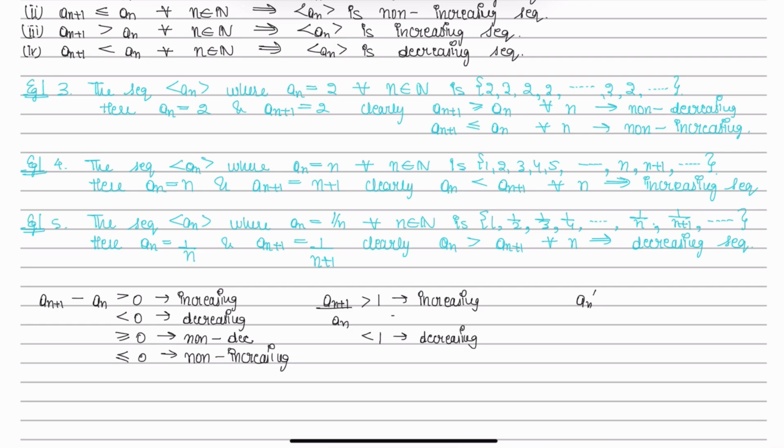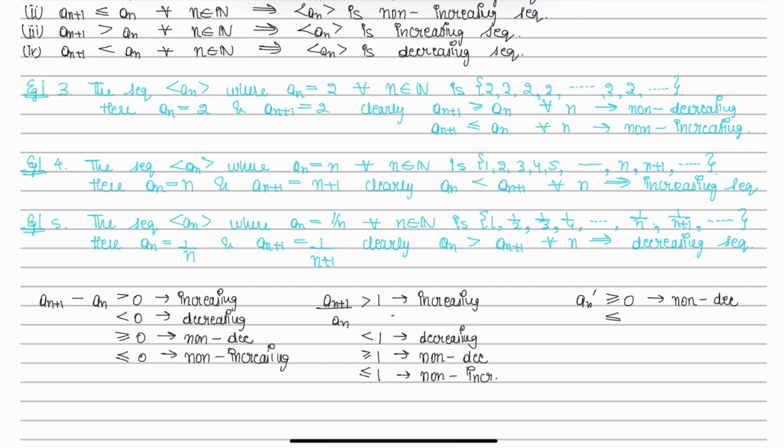And if we found the inequality here, then it is non-decreasing and non-increasing. So is the case with derivative. If we find the derivative of an with respect to n and it turns out to be greater than equals to 0, so it is non-decreasing.